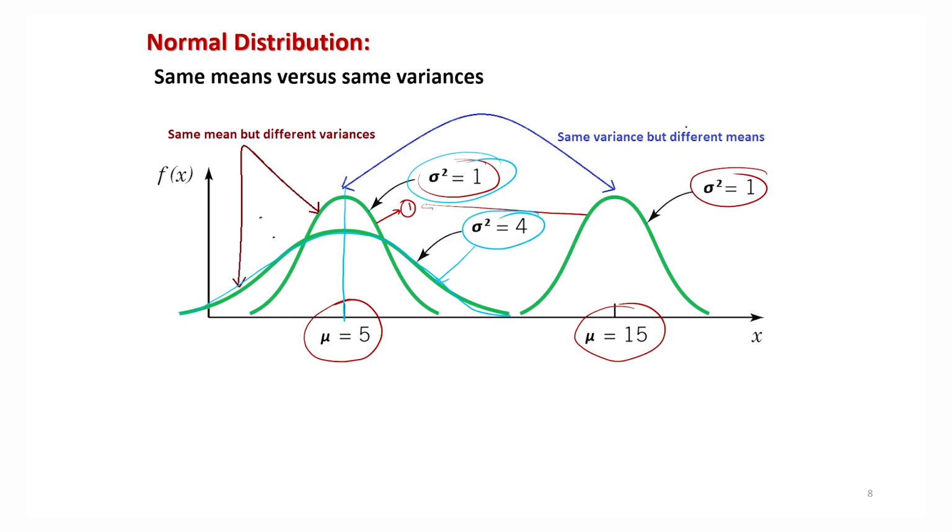If you compare curve number 1 and this curve number 2, you can see that they have the same mean but different variances. And if you compare curve number 1 and curve number 3, you can see they have the same variance but different means.